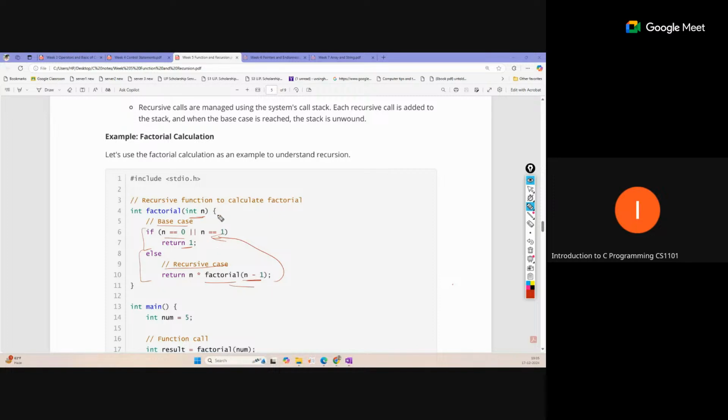So you can see we are reducing. If we start with n equal to 5, every time this value will be reduced by 1, so it becomes 4, 3, 2, 1, and when 1 is reached, the condition will be satisfied and this will execute. So the recursive case should also be written properly, so that after some number of recursive calls the base case is executed. We cannot write it like this with plus. In that case the base is set to 0, but now the value will increase: 5, 6, 7, 8, 9, so we will never reach the base. This is the main requirement of a recursive function if you are writing one.